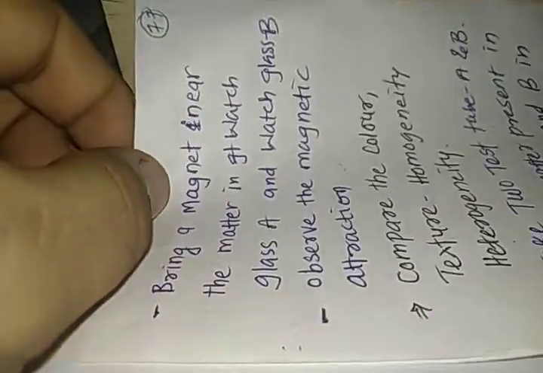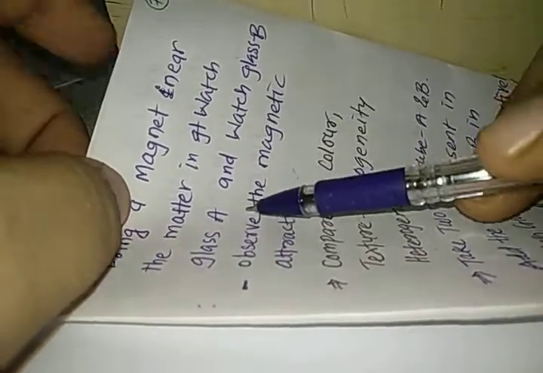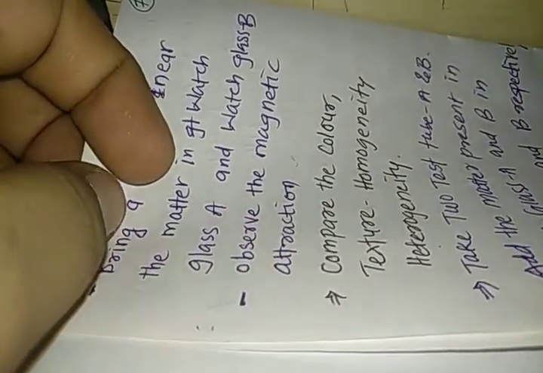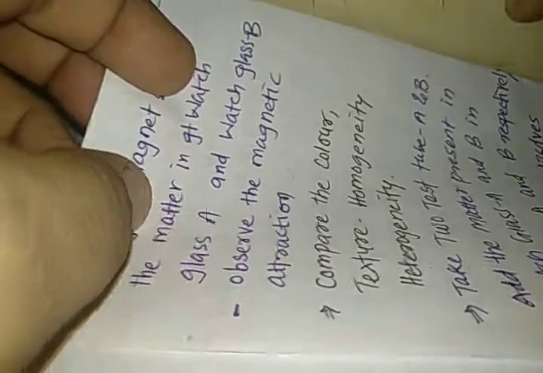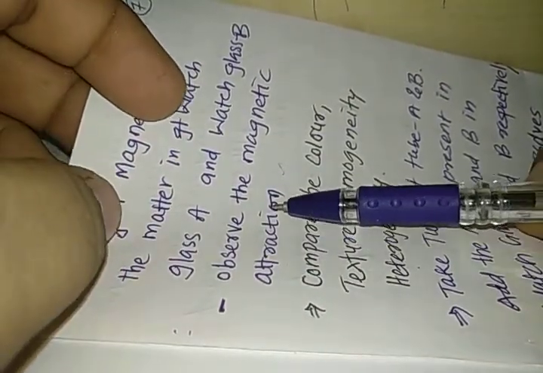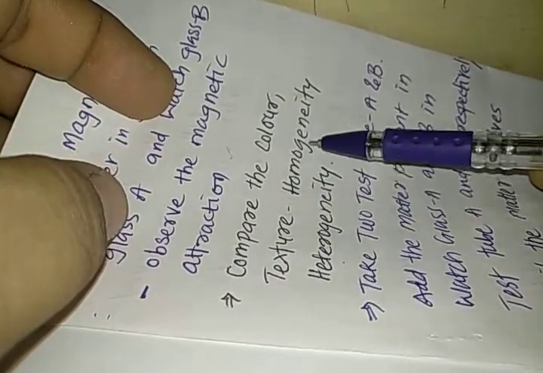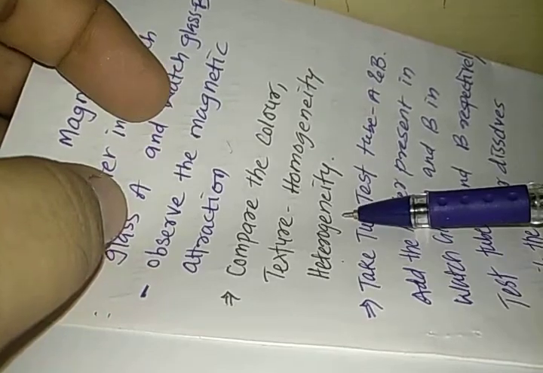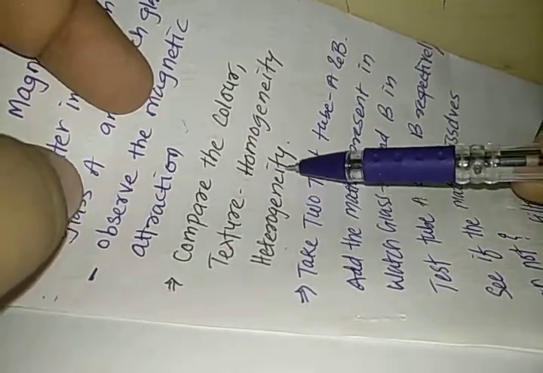Now let us study it further. What should we do? We should bring a magnet near the matter in watch glass A and watch glass B, and observe what happens. So the first test here is about the magnet. Observe the magnetic attraction, whether the mixture is attracted by the magnet or not. Compare the color, texture, homogeneity and heterogeneity of the material present in watch glass A and watch glass B.